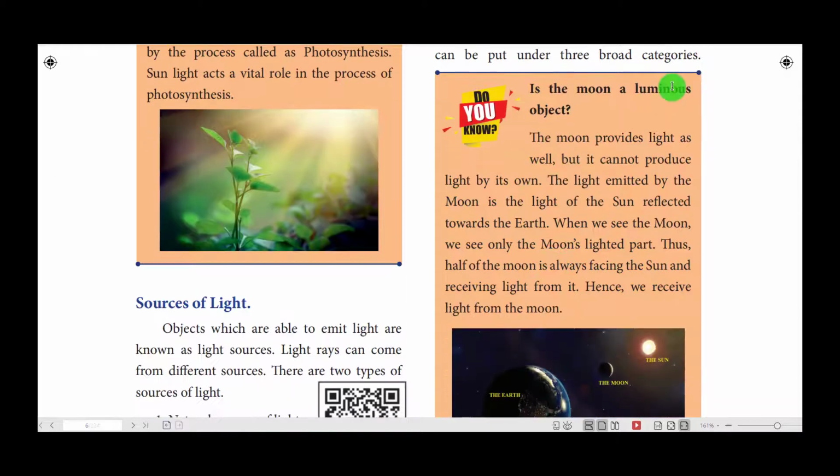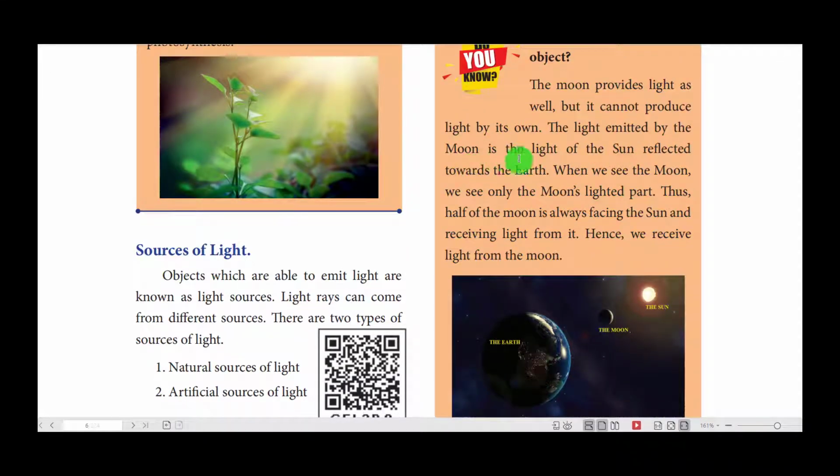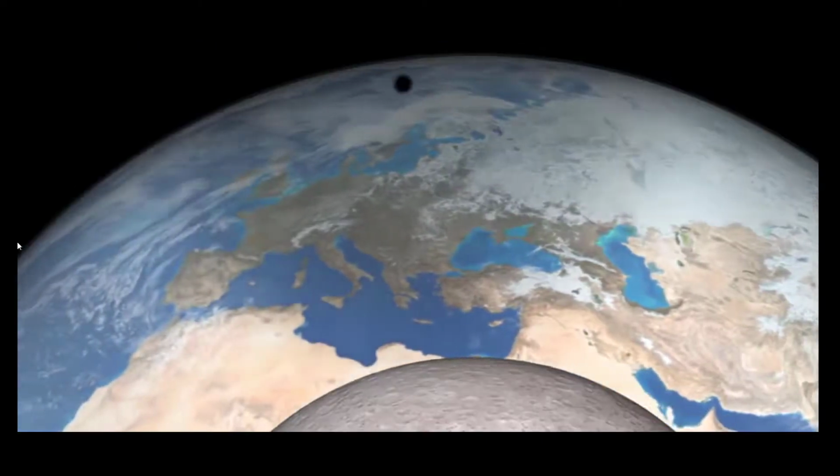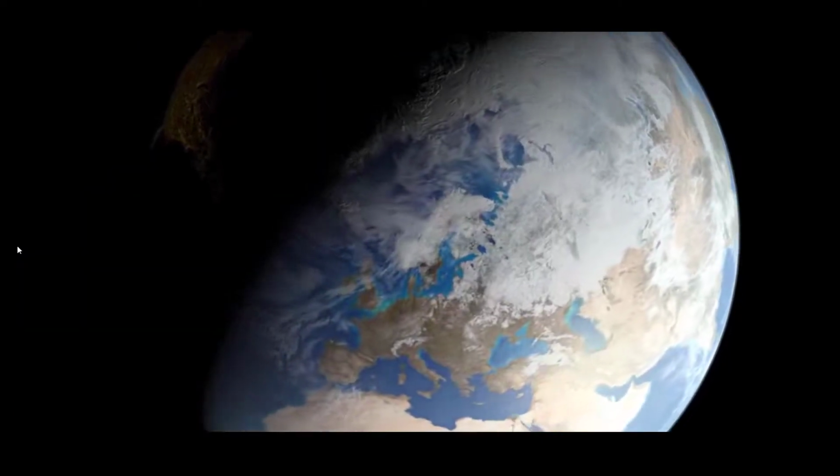Then, is the moon a luminous object? Let us analyze. Come with me. The moon provides light as well, is it not? During night, you can see that the moon gives light, but it can't produce light on its own. The light emitted by the moon is the light of the sun reflected towards the earth. See here, the sun gives the light and the moon absorbs the light. And during the night time, when you see the moon, it seems to give light. But it is not true.